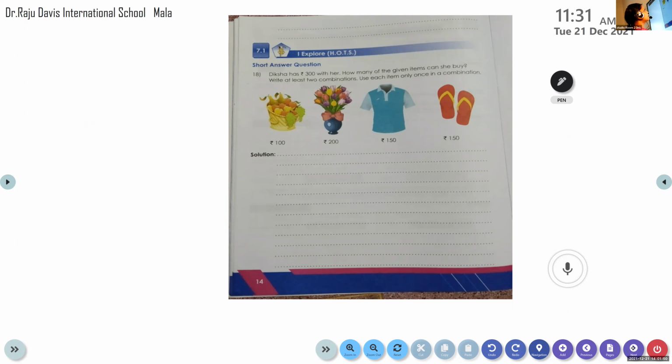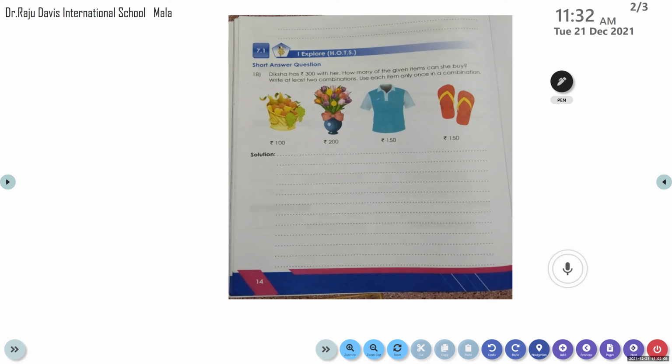Question number 18. Diksha has rupees 300 with her. How many of the given items can she buy? Write the list of items she can buy.